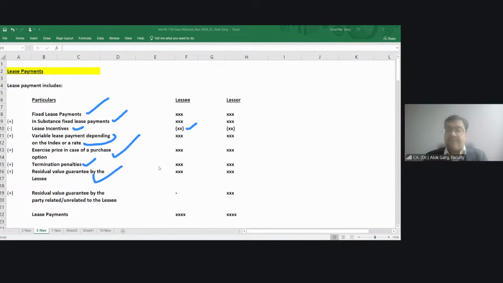I have taken this mobile on a lease basis from the lessor. The life of the mobile is 3 to 4 years, maximum. The lessor told that if I use this mobile, of course, this is my asset, I am the owner of this asset, I will use this mobile beautifully.